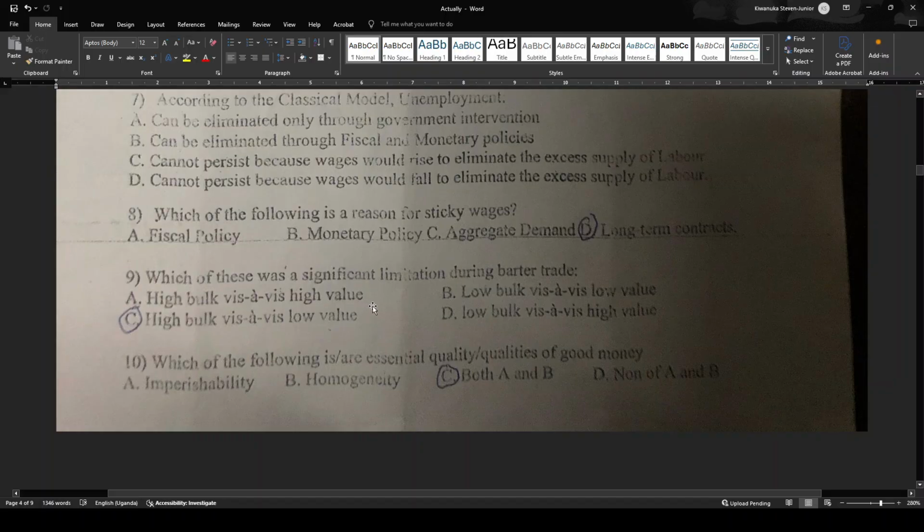Which of the following, second last, was a significant limitation during barter trade? And we see that here the answer is high bulk versus low value. Something will be heavy, but it has low value. Unlike today, you can find somebody has 10 million just in the pockets. I remember the lecturer illustrated that you can walk with your 10 million with you, unlike before. Which of the following is or are essential qualities of good money? And we see that imperishability, true, and homogeneity, true. None of the above is wrong, so the answer is C, both A and B.